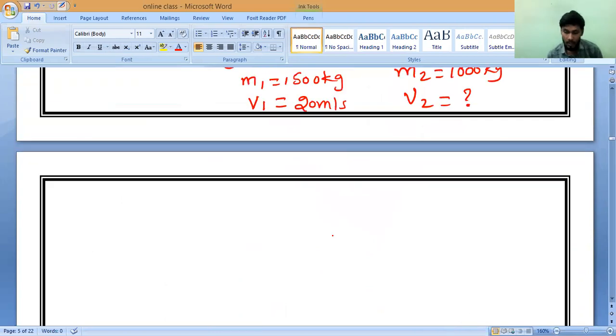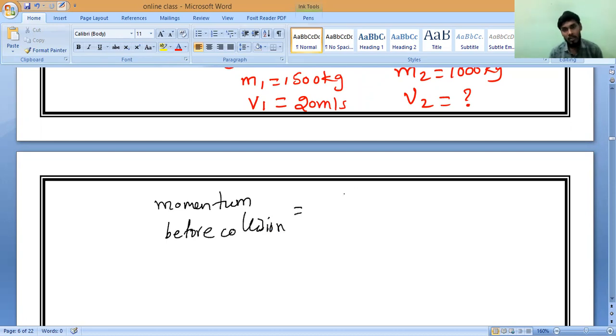So now let us come to the formula. What is the law of conservation of momentum? Collision formula. Momentum before collision is equal to momentum after collision.